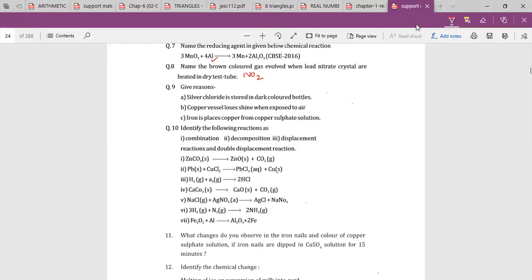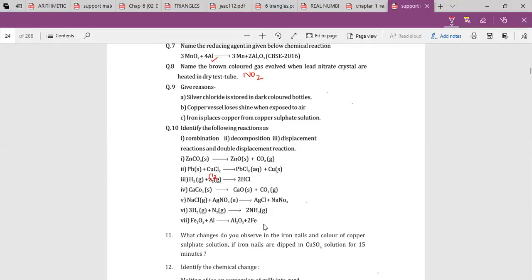Why is it called displacement? Ma'am, lead displaces copper, ma'am. Yes. Third one, Ananya. This is Cl2. Ananya, are you there? Yes, ma'am.